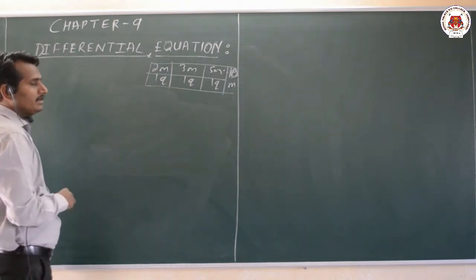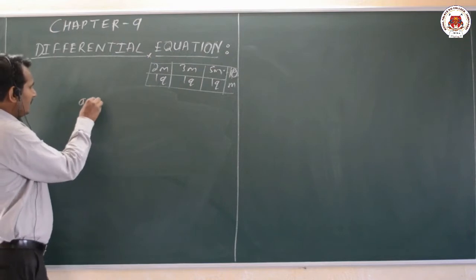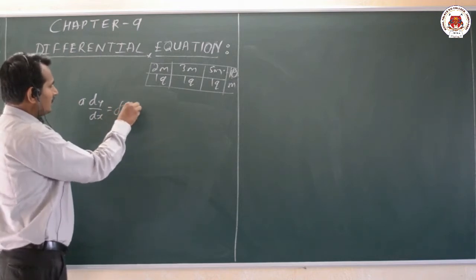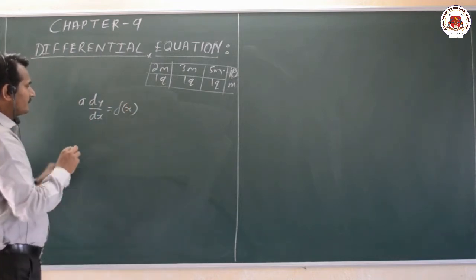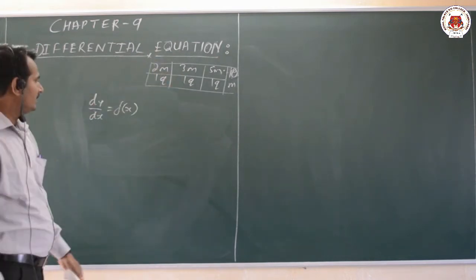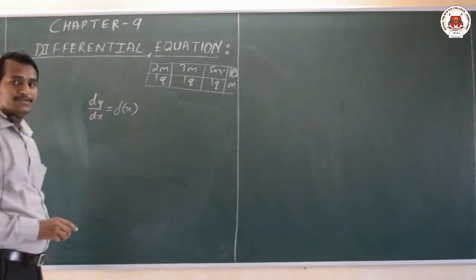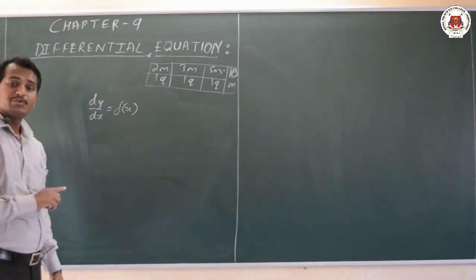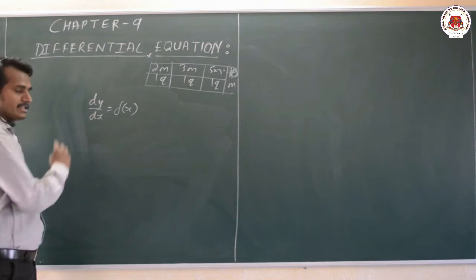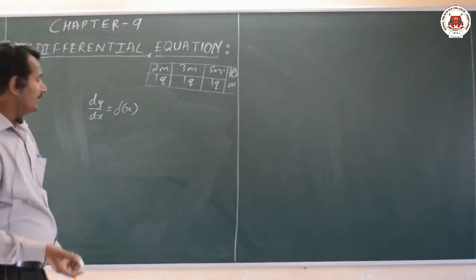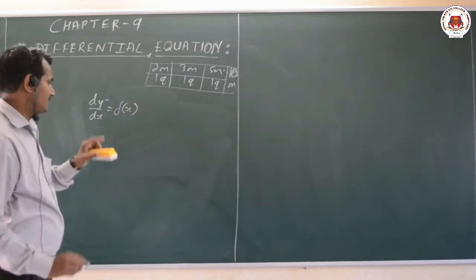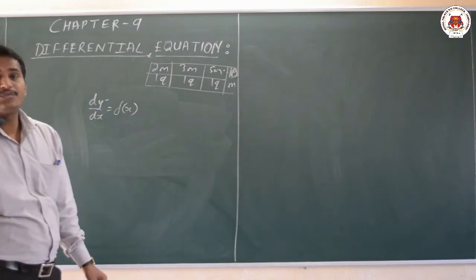Differential equation is of the form dy by dx equal to f of x. Whenever we say differential equation, how can we define it? It is an equation which consists of a derivative, that is a differential operator, d by dx, and a dependent variable, that is y, and an independent variable, that is x. Such equations are said to be differential equations.